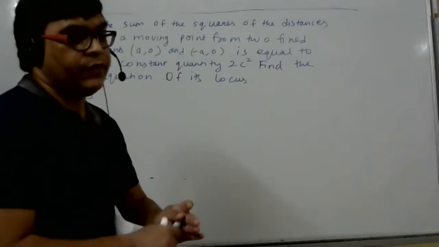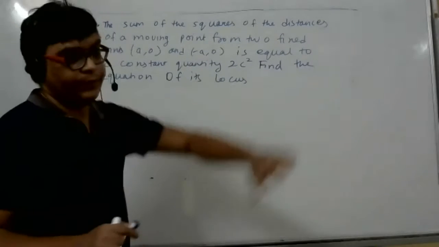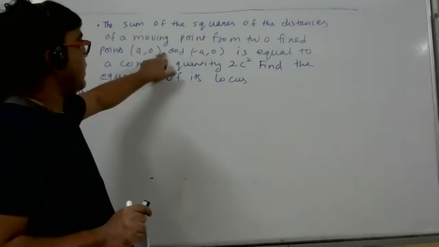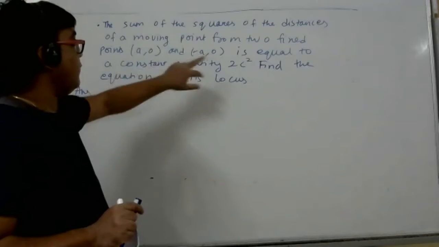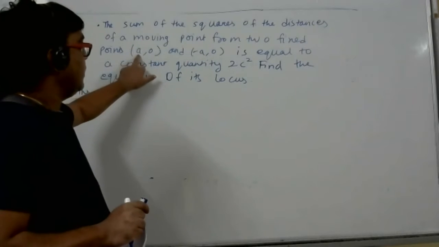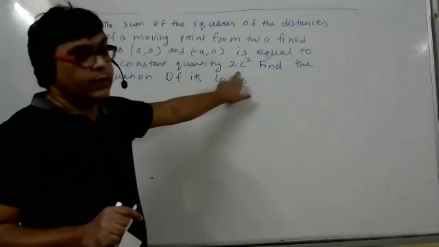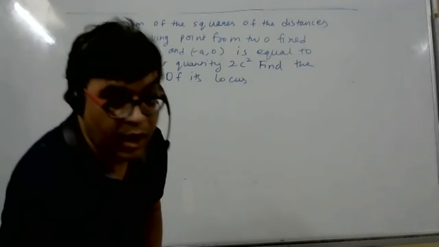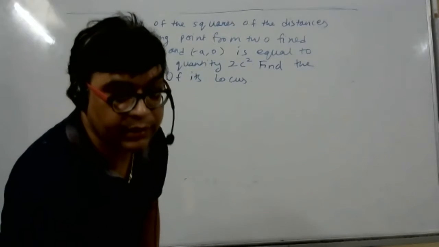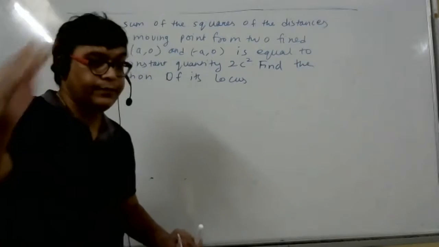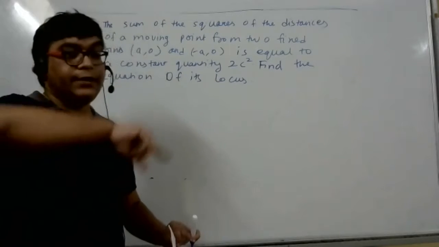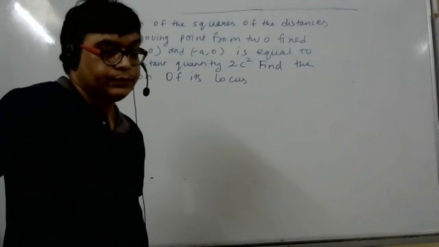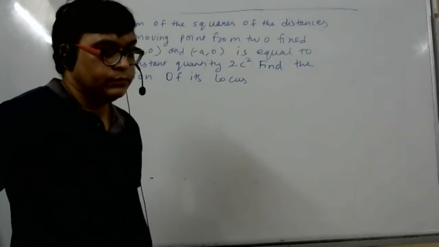Student, in the plane of the board, a point starts moving. The point should move in such a way that the sum of the squares of the distances from the first point and the second point is always equal to 2c square. Then what curve, what graph will it trace? That is the question. Sir, is it x square plus y square is equal to c square?